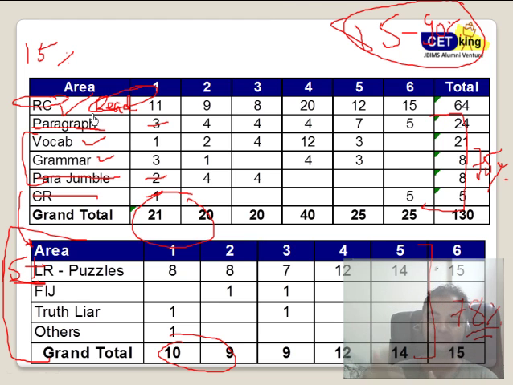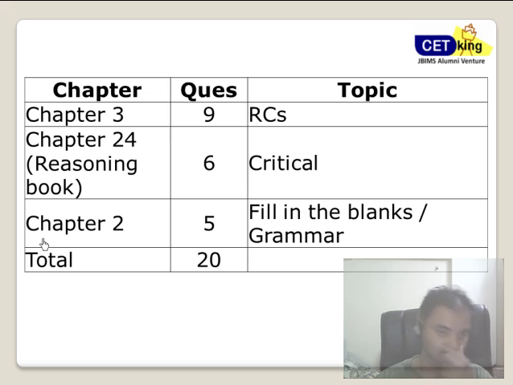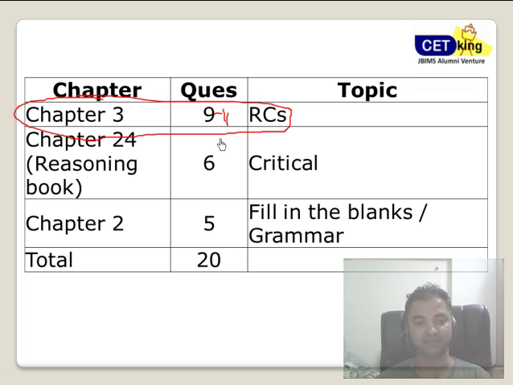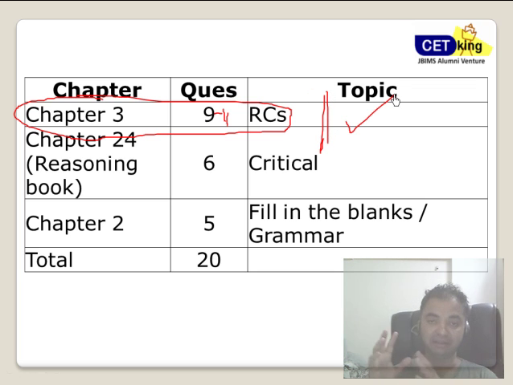That's why the daily schedule which I'm giving to all my students in the last 1 month contains RC every day. Every day 2 RCs from now till the end of your exam. Alright, so the RC way to do it, if you have got the CET basic books, chapter number 3 from the book is more than sufficient. There will be 9 to 11 questions from that one chapter, followed by your advanced book, which is your green book, which is given to all our students. That one book is more than sufficient for everything.